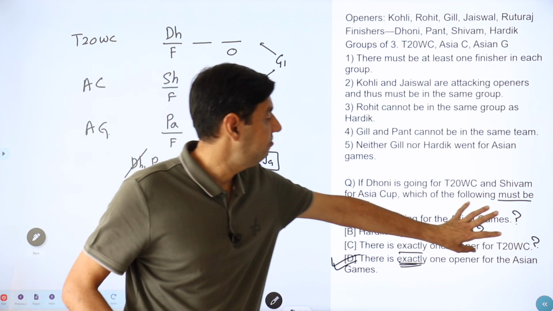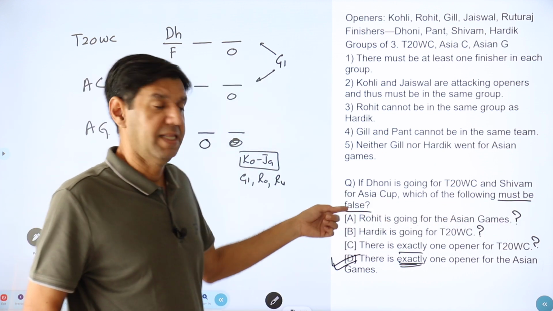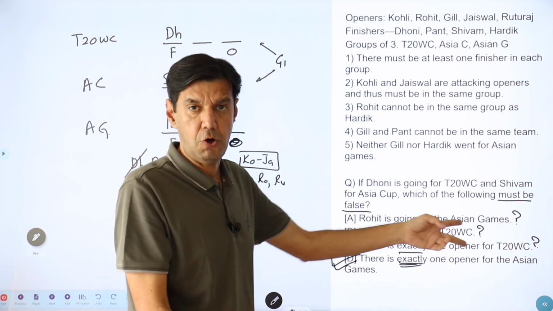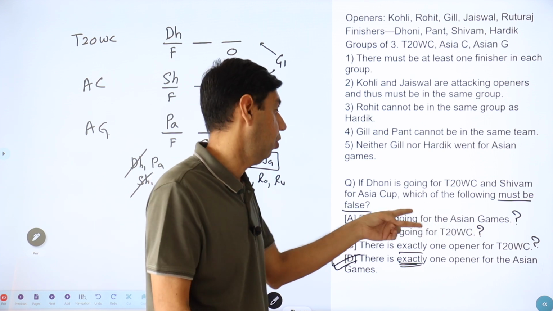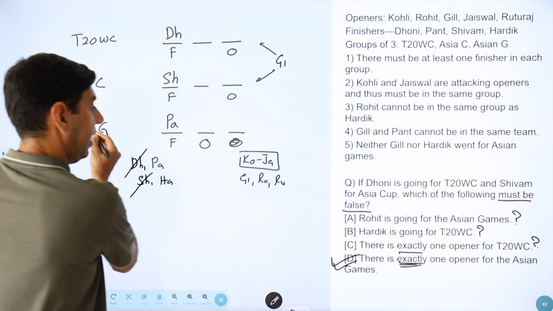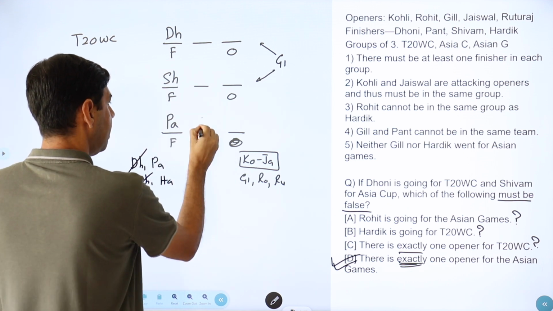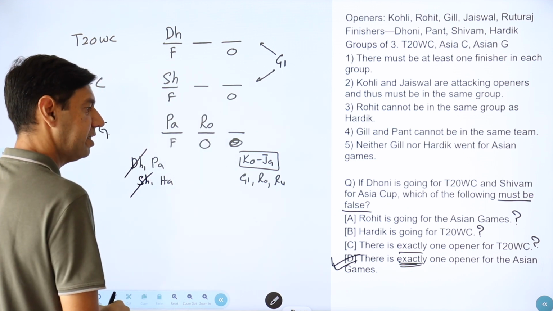The other way is, if you can make these true, then they need not be false. They don't have to be false. So let's make them true. So let's put Rohit into Asian Games. Can I put Rohit into Asian Games? Rohit is an opener, yes. So Rohit can go into Asian Games.